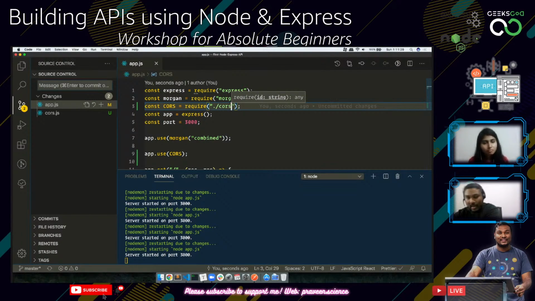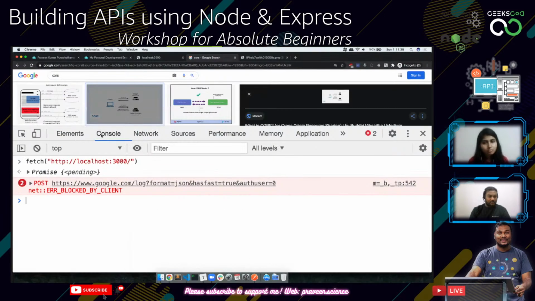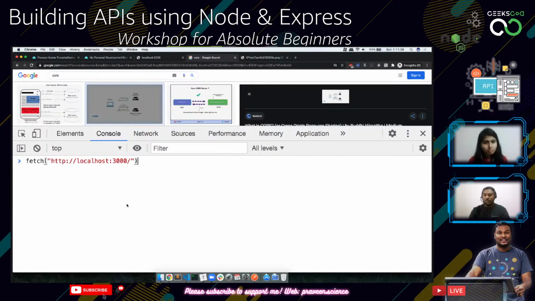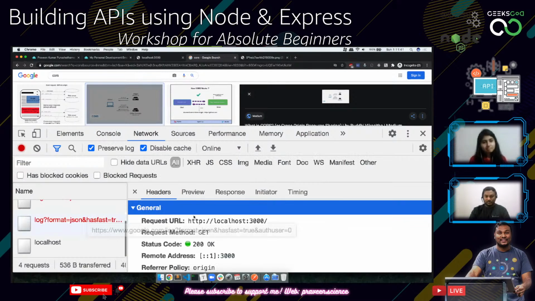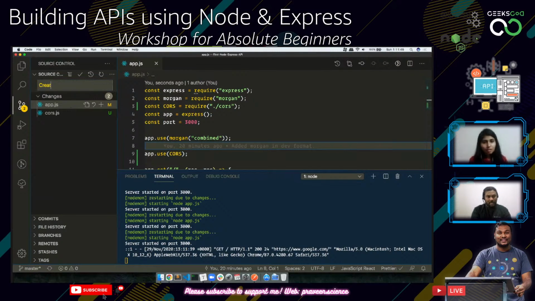If you do this, even this will work correctly. If I go back, it was blocked before. So let's try, yep, promise works. Boom. Welcome to API server. We created our own CORS middleware. This is one of the middlewares.